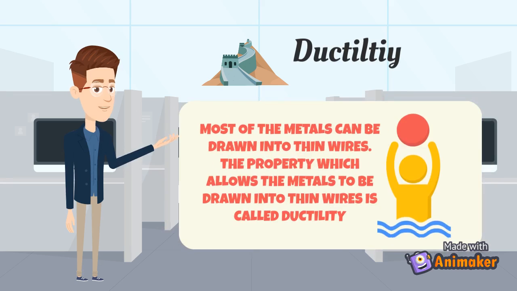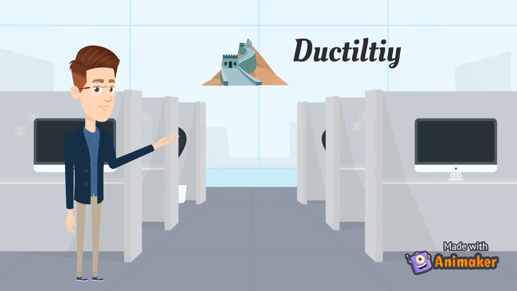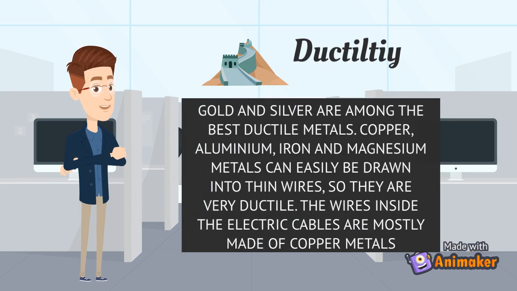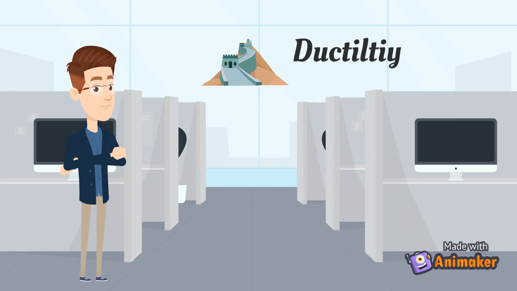Ductility. Most of the metals can be drawn into thin wires. The property which allows the metals to be drawn into thin wires is called ductility. Gold and silver are among the best ductile metals. Copper, aluminium, iron and magnesium metals can easily be drawn into thin wires, so they are very ductile. The wires inside the electric cables are mostly made of copper metal.